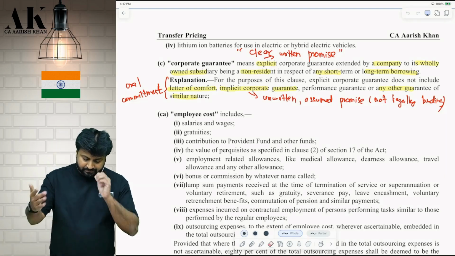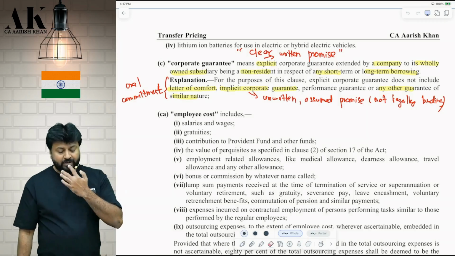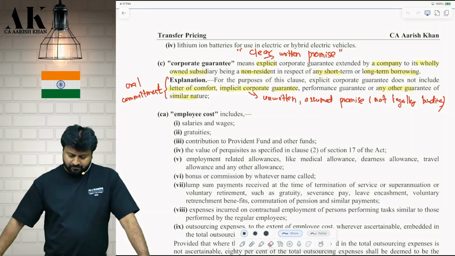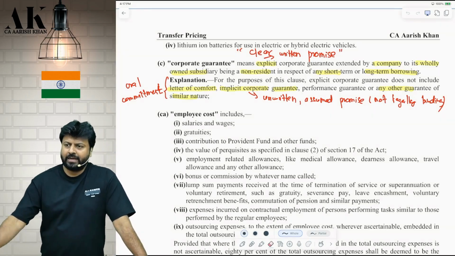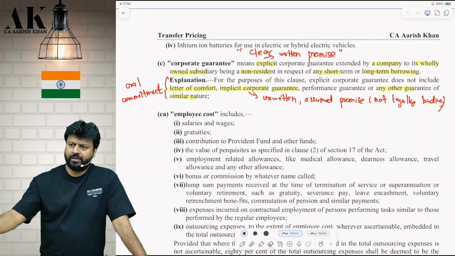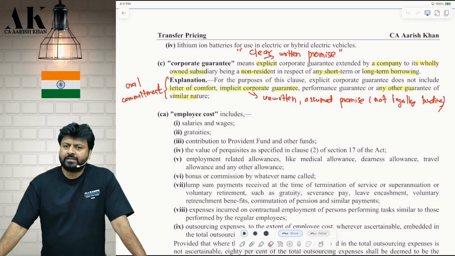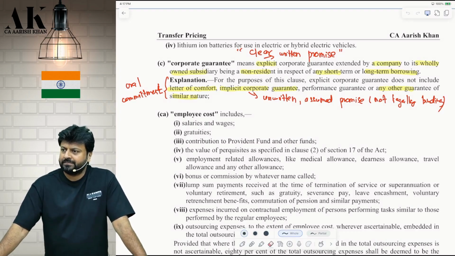Similarly, it does not include, underline, implicit corporate guarantee. What is implicit corporate guarantee? I am not giving any guarantee in writing, just an oral guarantee. I am just making a promise. Sometimes if Reliance Industries says even a few words, those words also carry a lot of importance in practical life. Yes or no? Because it is Reliance Industries. It is not a word given by some normal person. Yes. So an oral commitment, an unwritten, assumed promise.